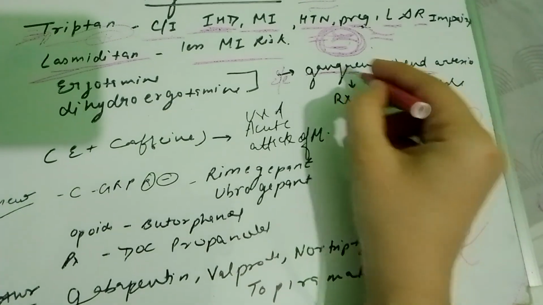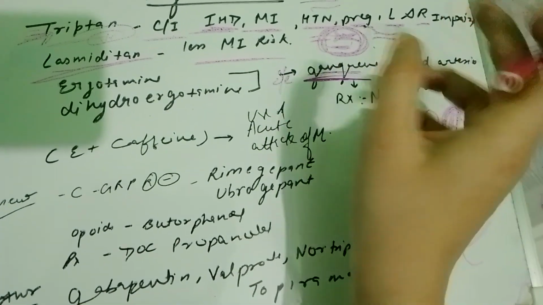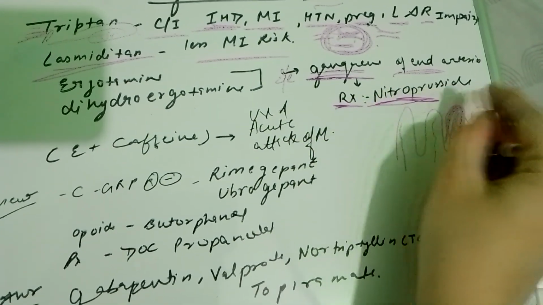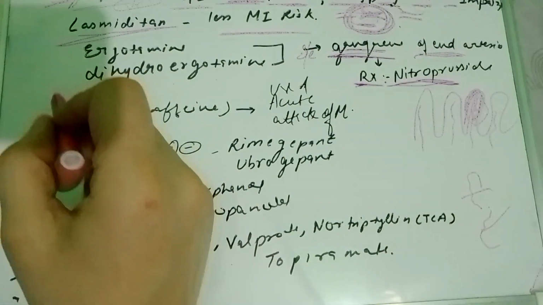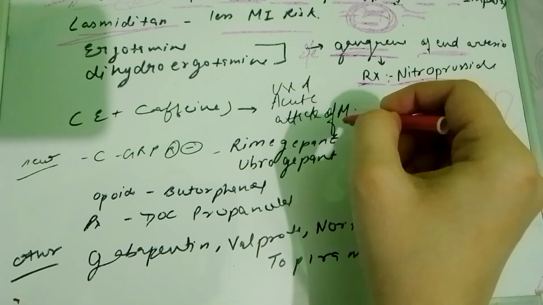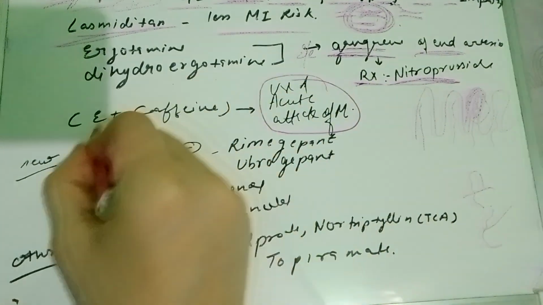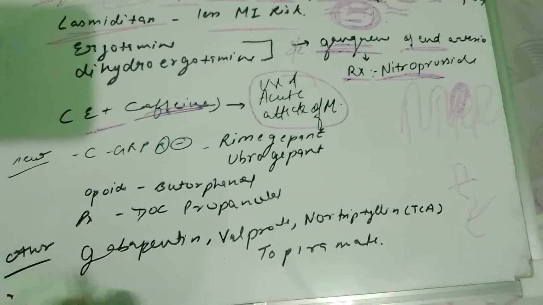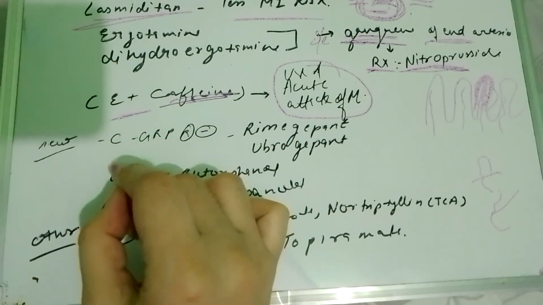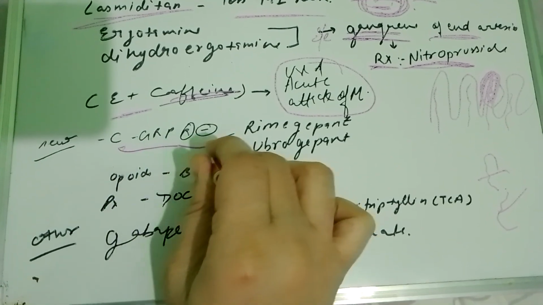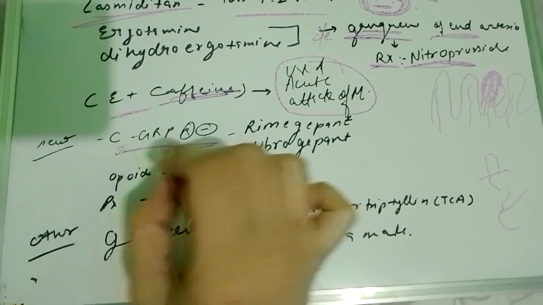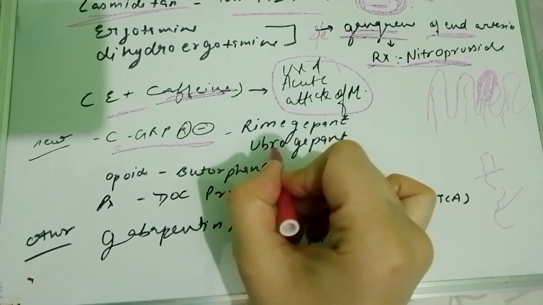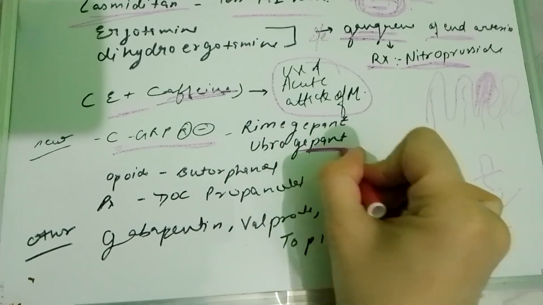If gangrene happens as a side effect, we can give nitroprusside as treatment. For the acute attack of migraine, we will give ergots with caffeine. Then some new drugs are CGRP receptor inhibitors, for example rimegepant and ubrogepant, from the gepant name.